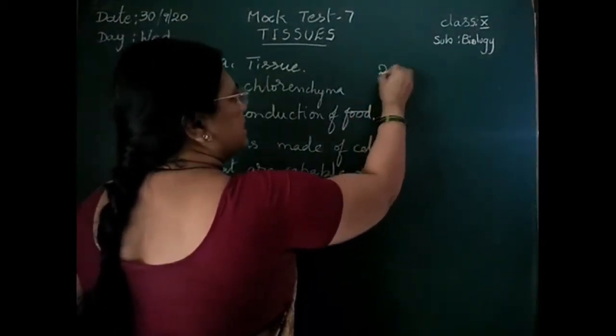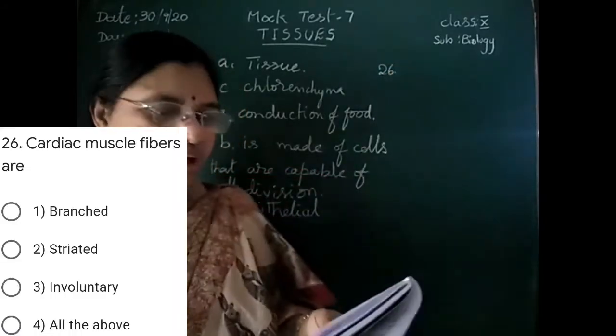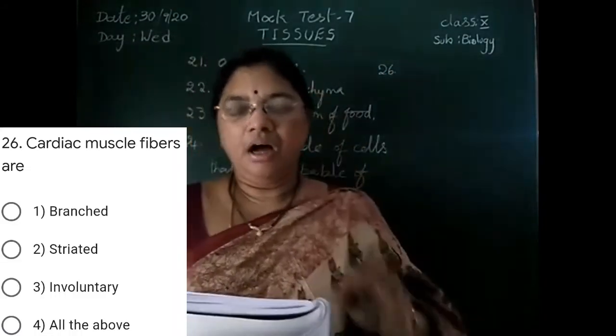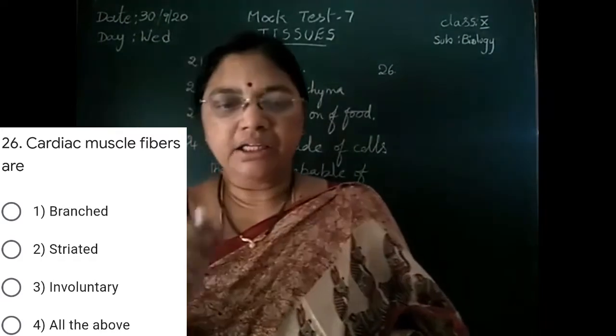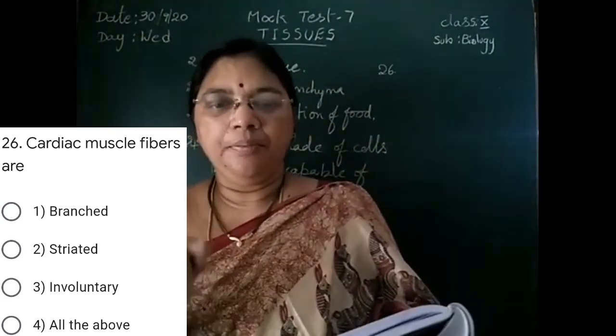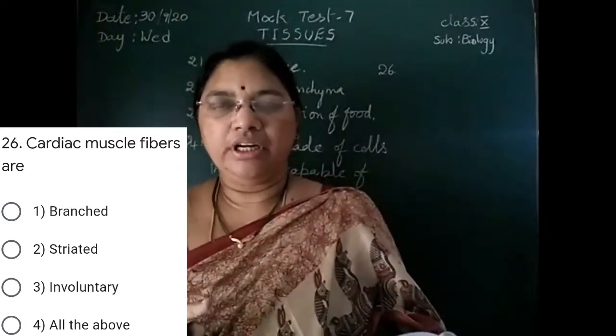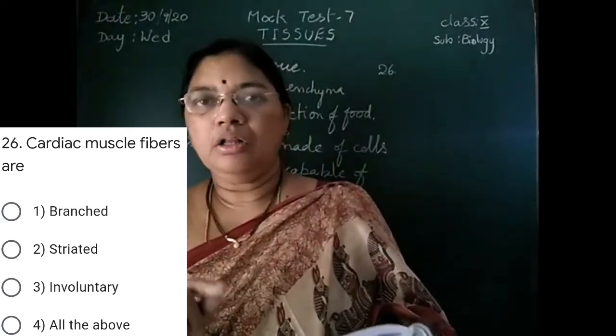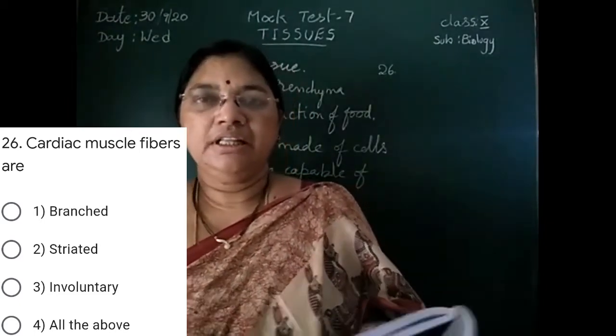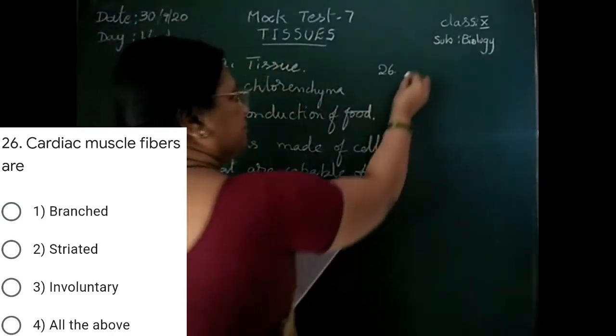Next, 26. The characters of cardiac muscles are given here: branched, striated, involuntary, all the above. All these are suitable for cardiac muscles. That is why all the above is correct.